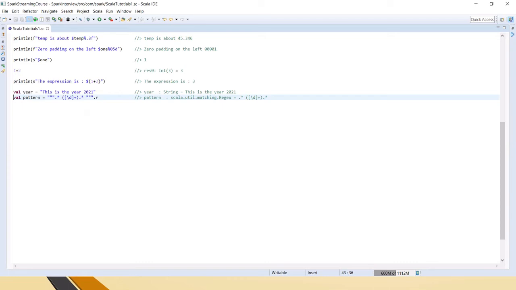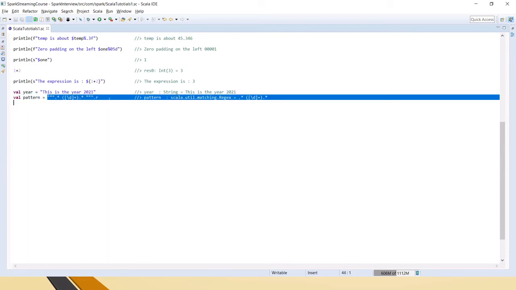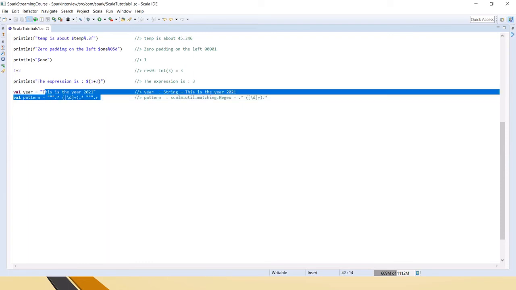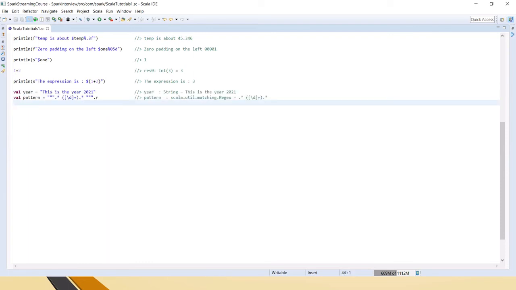And also this star dot star means it's the total string. From this total string, fetch the digits. That is the meaning of this pattern. So now what we need is to apply this pattern to a string. So let's apply it.